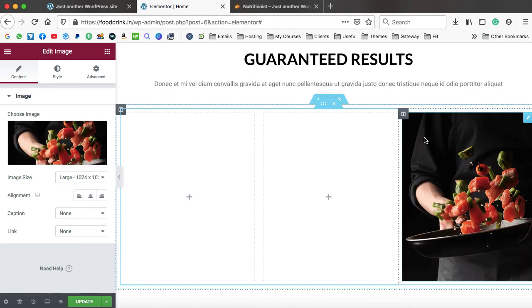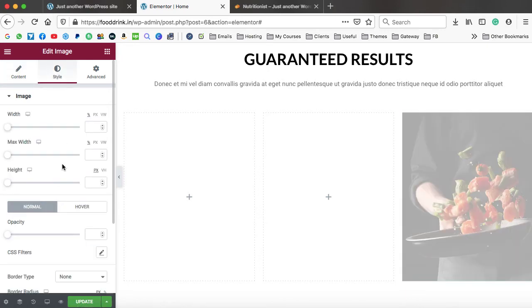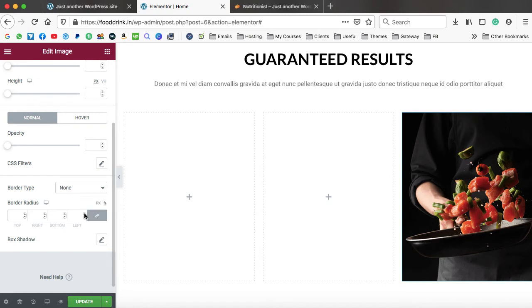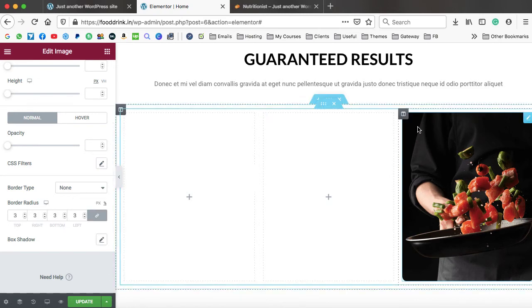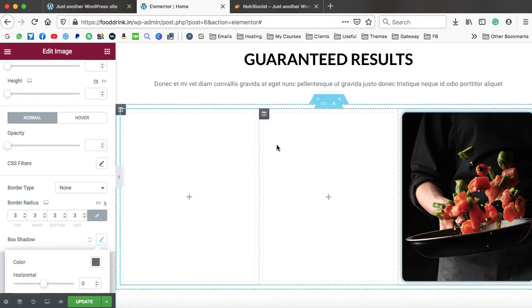Also we need to add some border radius to add the curly corners. So firstly, make sure the image size should be full. We can align it to center and let's jump onto the style tab. Now from here we can change the border radius. So I'm just increasing the border radius into percentage. So now the corners are a little bit curly. Also we can add a box shadow effect like this. So that is basically a 3D effect.